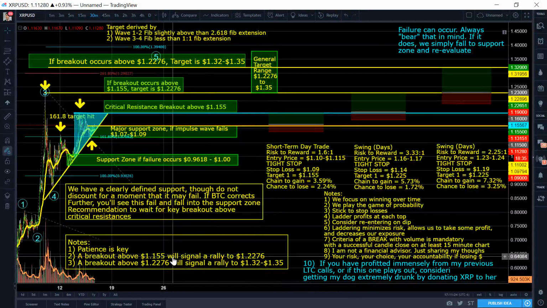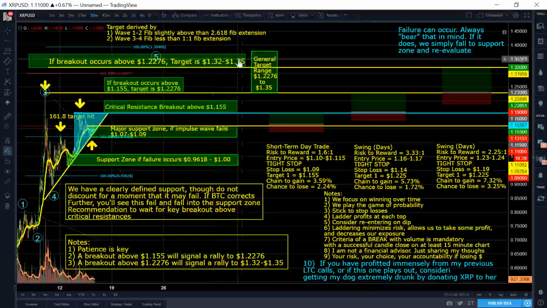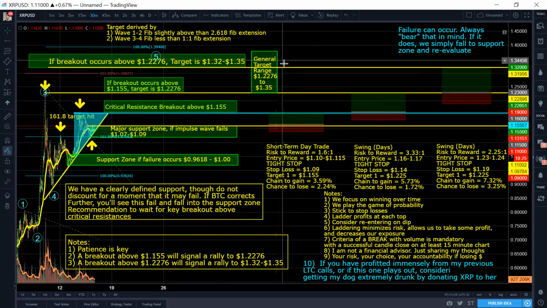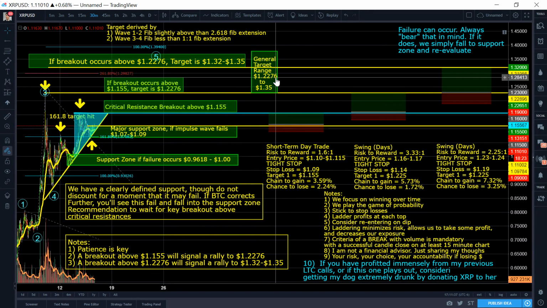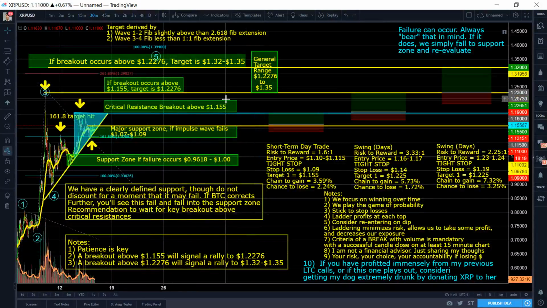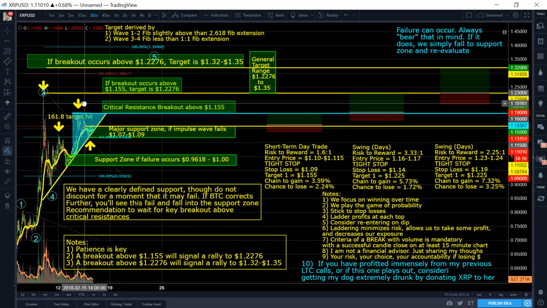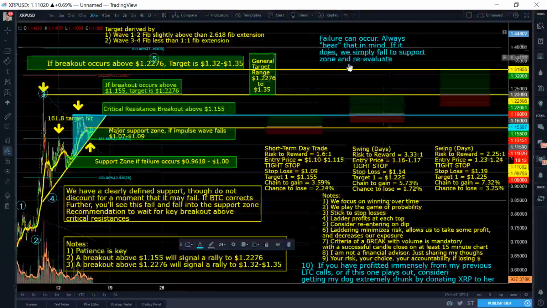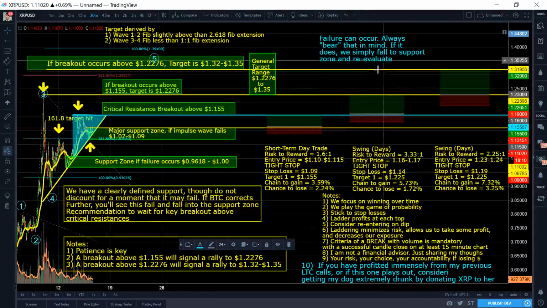Now, if we break out above 1.2276, it'll absolutely signal a rally to the 1.32 to 1.35 range up here. So where's the general target? General target is roughly between 1.2276 to 1.35, right? So a breakout can definitely occur above this line. So we've literally accounted for every single possible breakout that I can think of, right? And always keep in mind that failure can 100% occur. Bear that, quote unquote, bear that in mind.